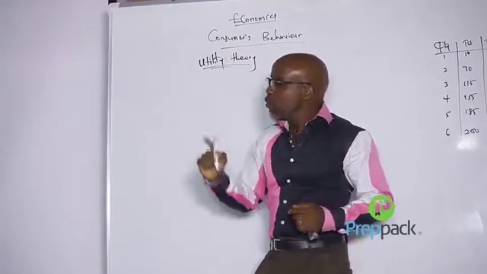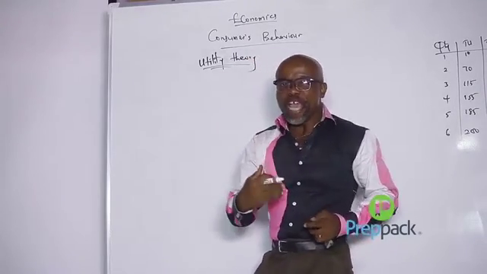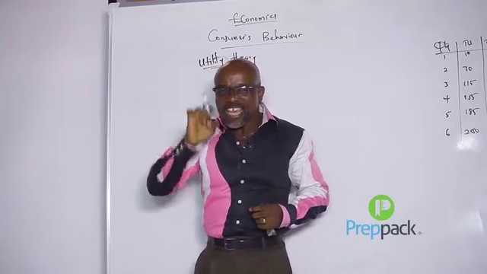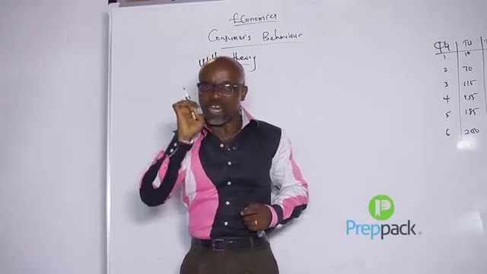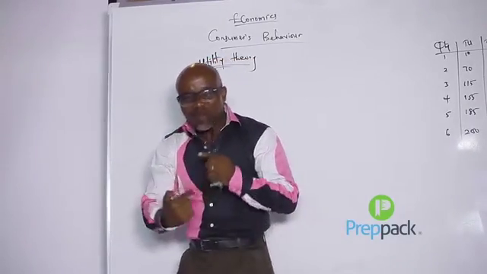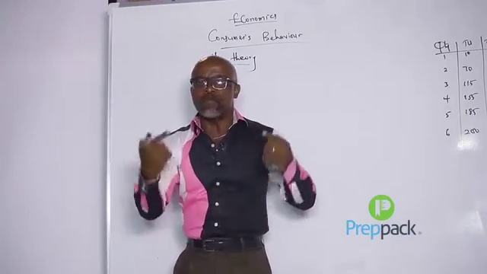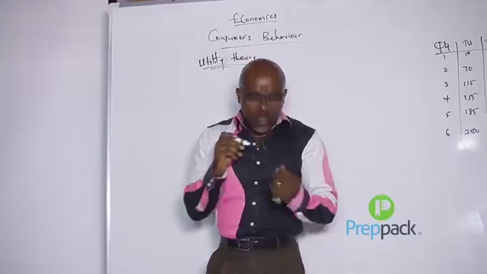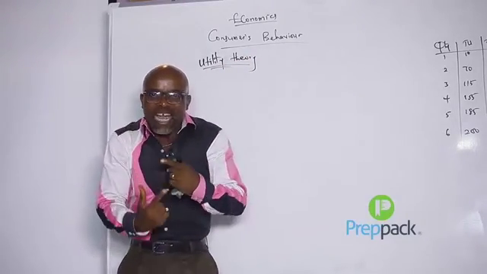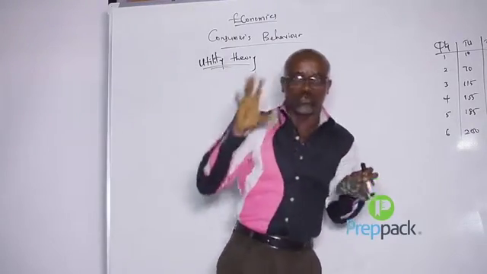And therefore, utility can be defined as the total amount of satisfaction a consumer derives from the consumption of a given commodity at a particular point in time. That is utility. That says utility is the ability of a given commodity to satisfy human wants at a particular point in time. So which means to say, whatever you consume and you are able to derive a certain element of satisfaction, it means utility has been passed on to you.